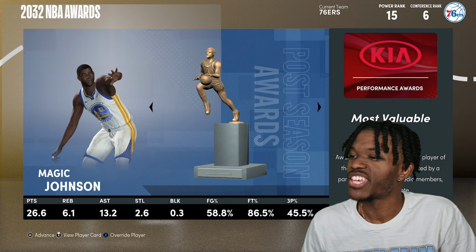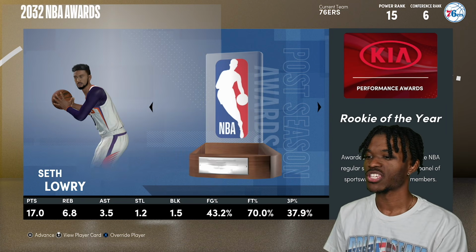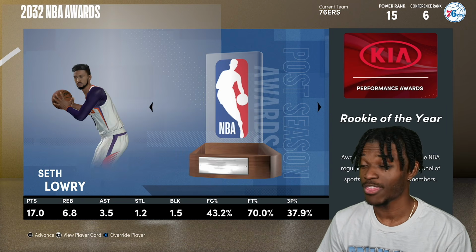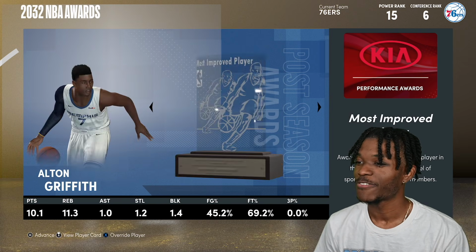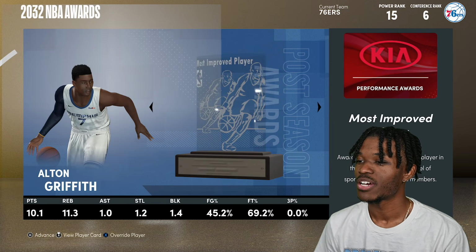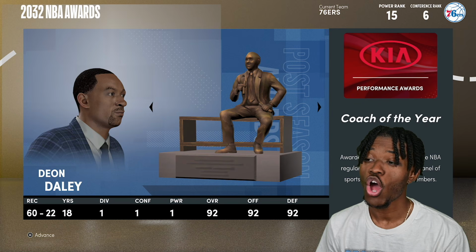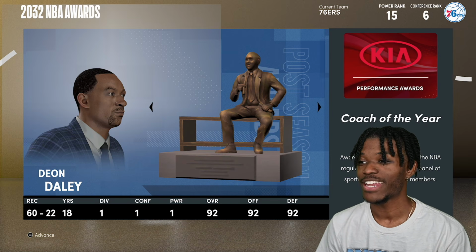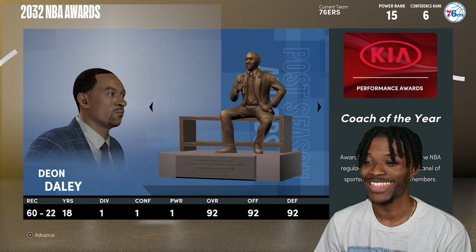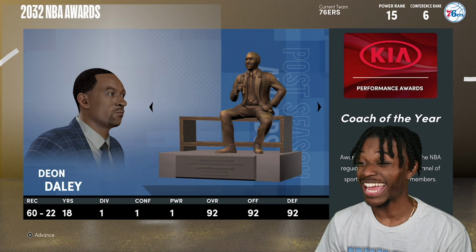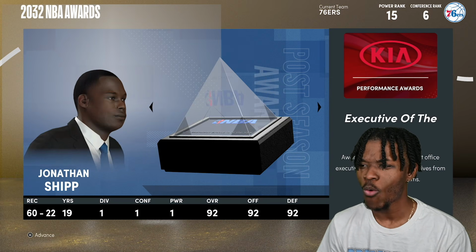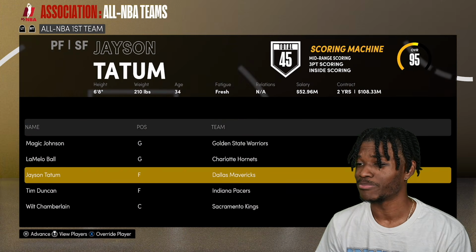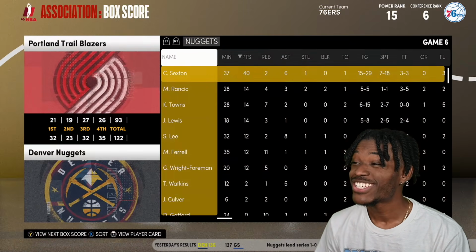Okay. Magic continues his individual dominance. Okay. Shaq, Defensive Player of the Year on his third team. That is 100% Jauan Howard. You cannot convince me otherwise. That is Jauan Howard. Not Dion Daly. That is Jauan Howard. But all right. Shaq, bro.